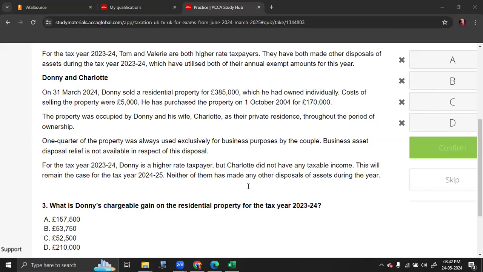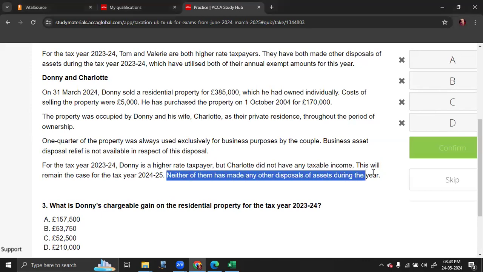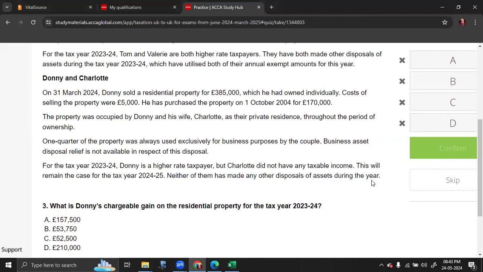For the tax year 23-24, Dhoni is a high rate taxpayer. Charlotte did not have any taxable income. This will remain the case for the next tax year also. Neither of them has made any other disposals of assets during the year. Why did they say that? They did not make any other disposal of the assets during the year, which means their AEA is still available.